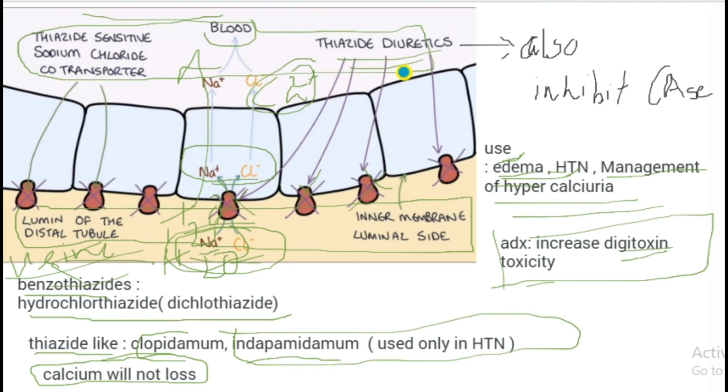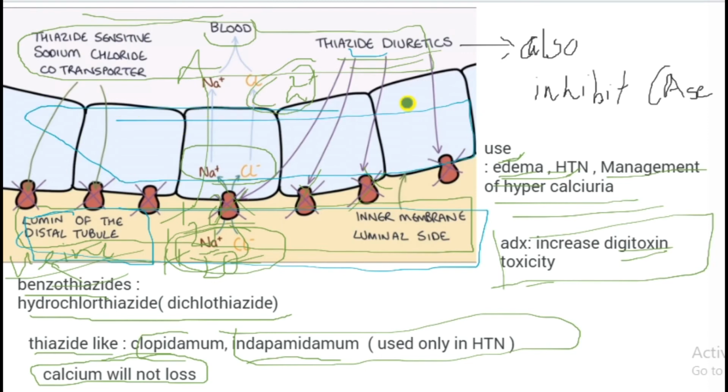And thiazide diuretics. We can see they act on the distal tubule. This is the lumen side and this is the blood side. Between them is the lining cell, and near the lumen there is a transporter known as the sodium chloride transporter.